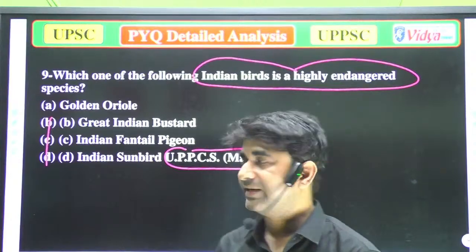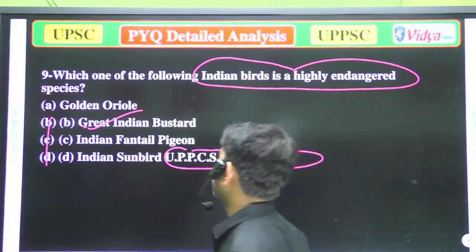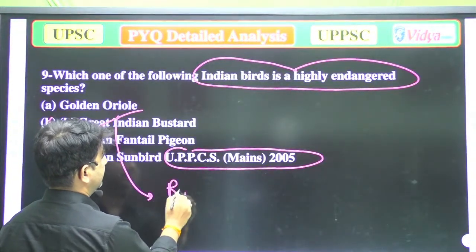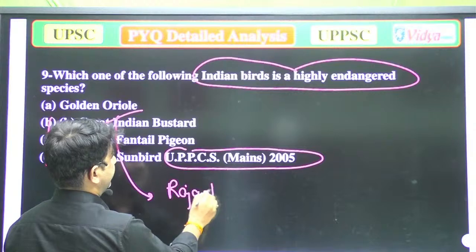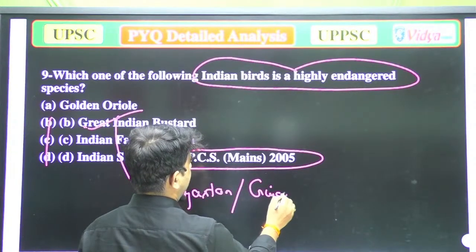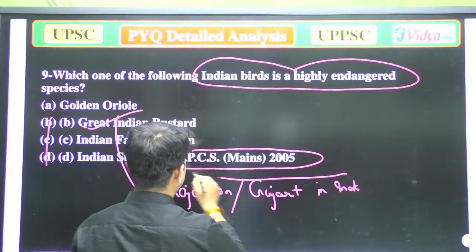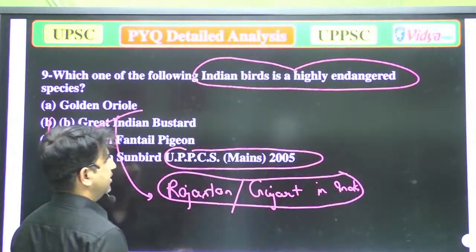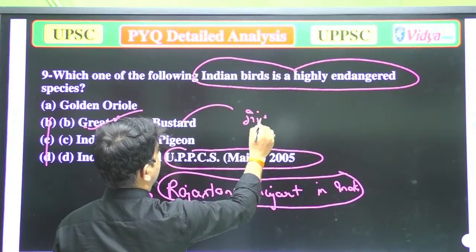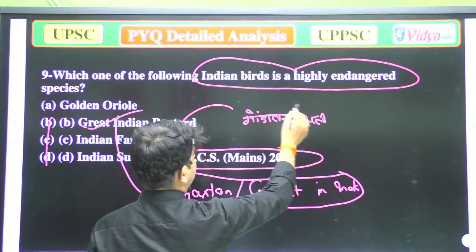The correct answer is great Indian bustard. The great Indian bustard is mainly found in Rajasthan and Gujarat in India. In Hindi, it is also known as Godawan Pakshi.